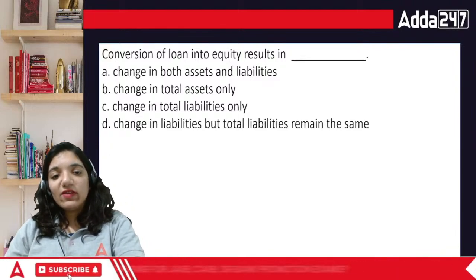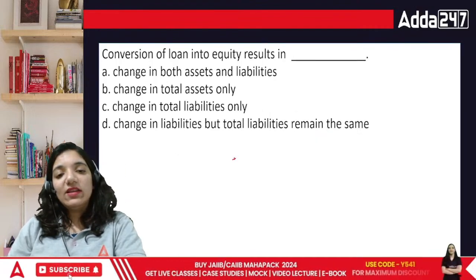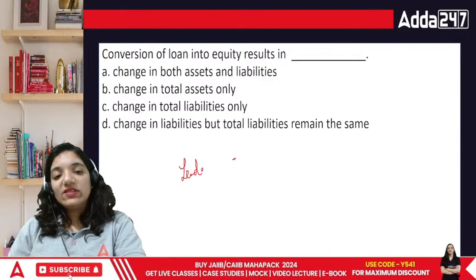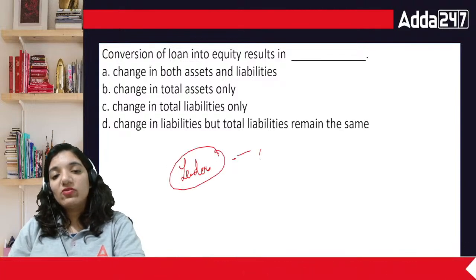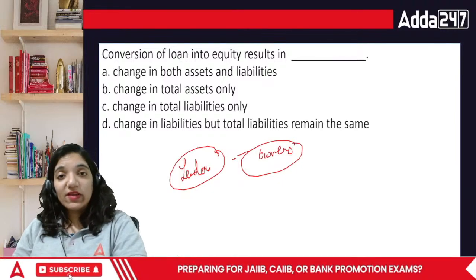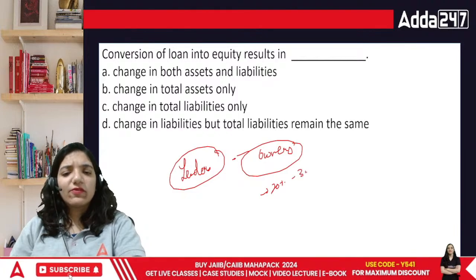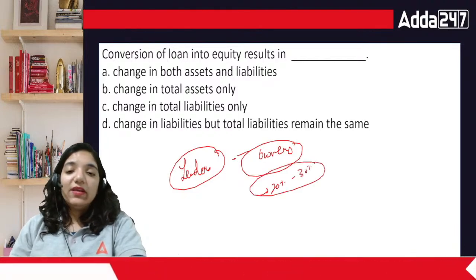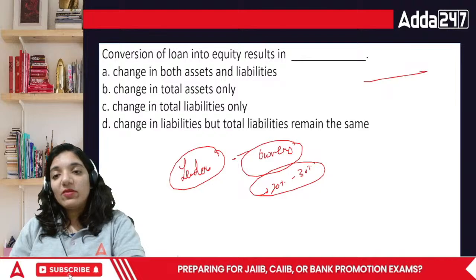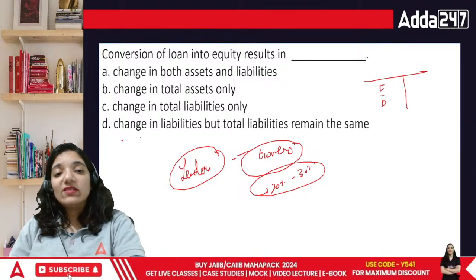If we say we are lenders, now these lenders are going to be the owners, just like us. That doesn't mean that I'm going to give away the entire ownership. I'll be giving them 20%, 30% of the entire capital. In this case, what's going to happen? On the liability side, we have equity first and then we have the debt. So change in liabilities is definitely there, but total liabilities remain the same.